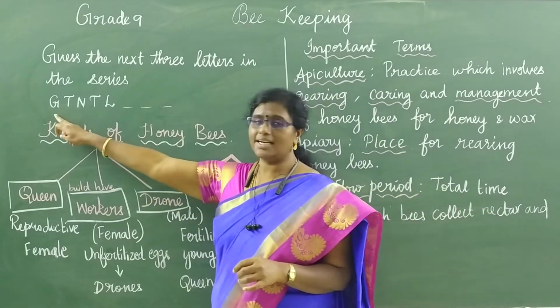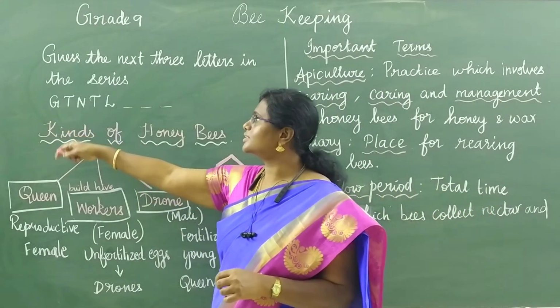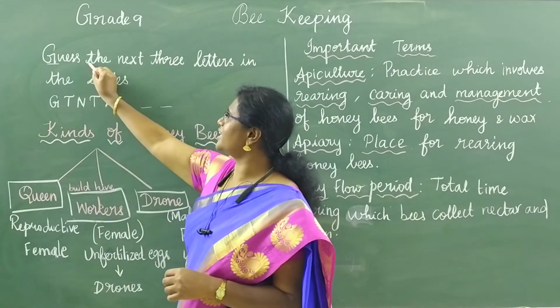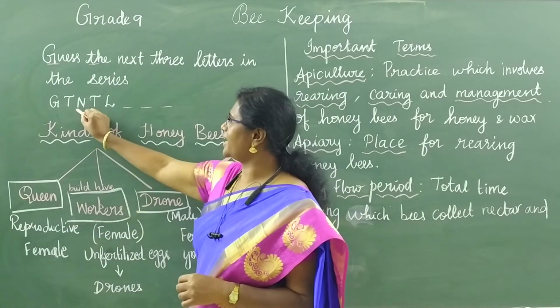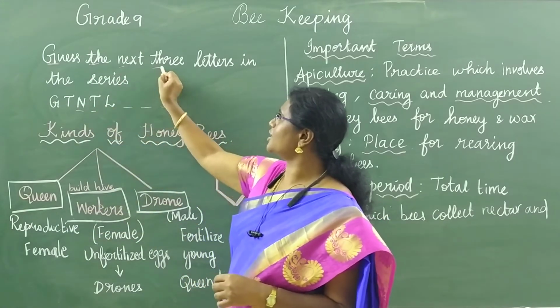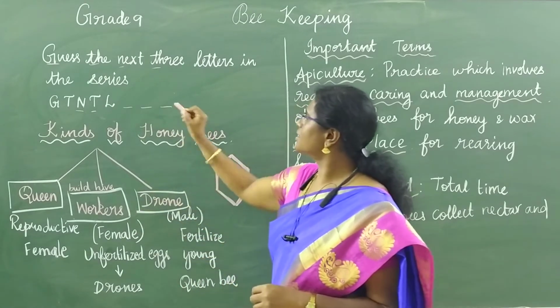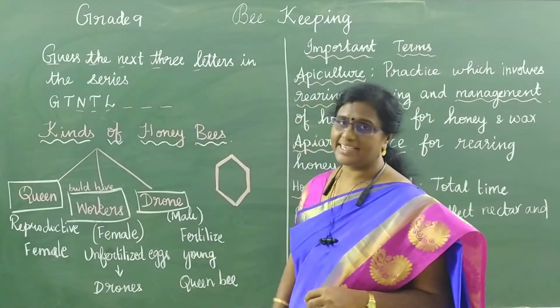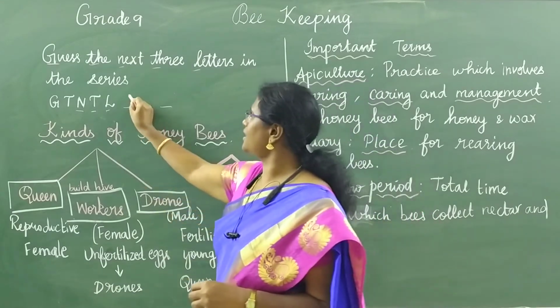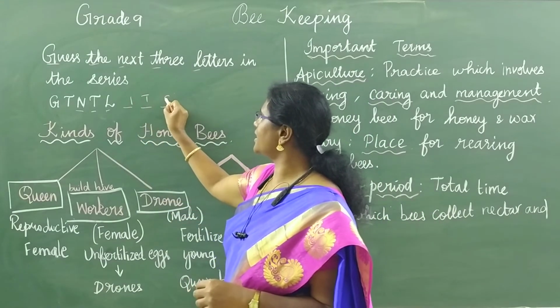See, first letter I have written G. G is the first letter of guess. T is the first letter of the. N is the first letter of next. T is the first letter of 3. L is the first letter of letters. So identify the next three letters is I, T and S.